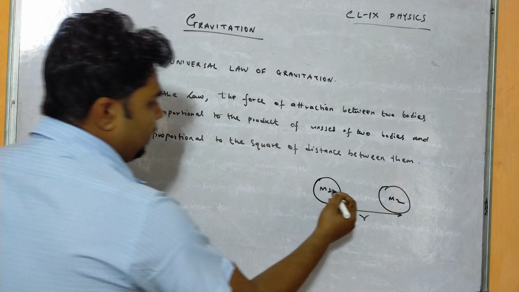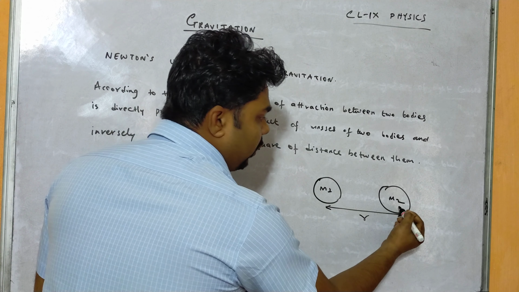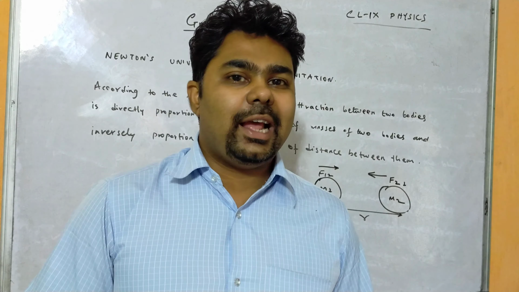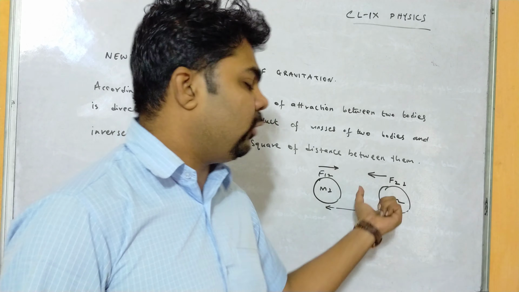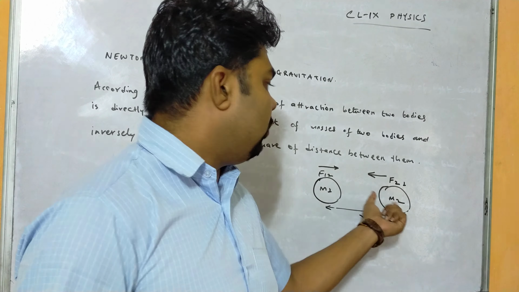There will be a force on M1 due to M2, and a force on M2 due to M1. That means we can write force on 2 due to 1, and force on 1 due to 2. Both forces are attracting each other. This is a vital property of gravitational force: forces are attractive in nature, because masses cannot be negative. Masses are always a positive quantity, and there will be a force of attraction between two bodies.